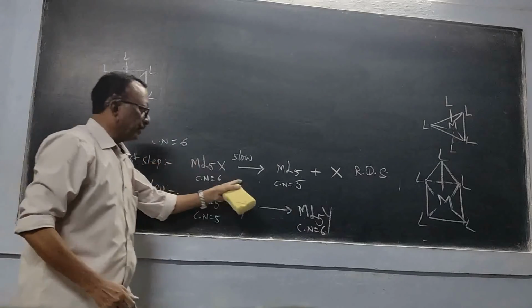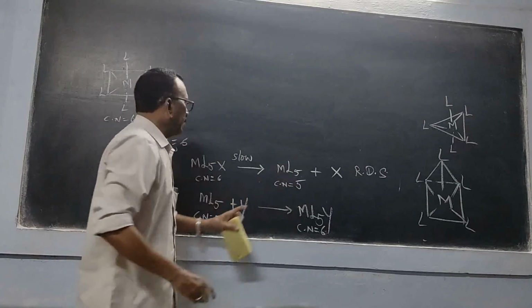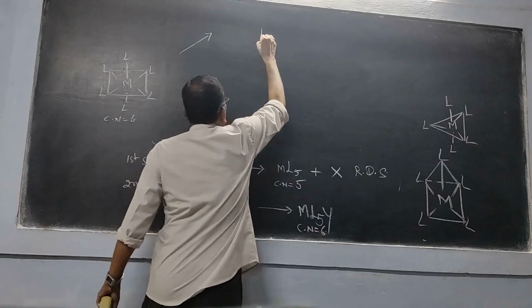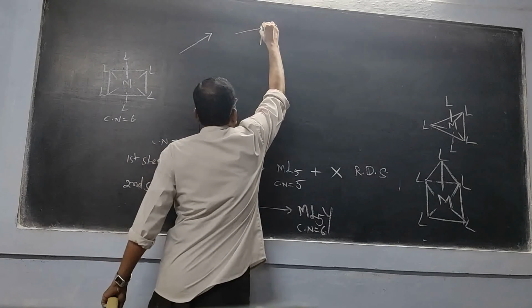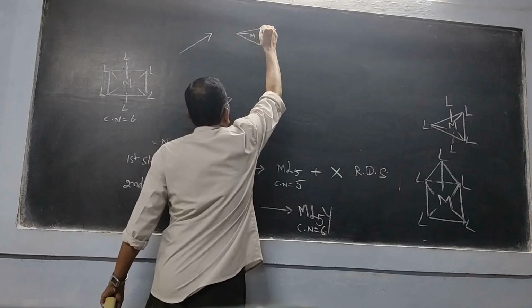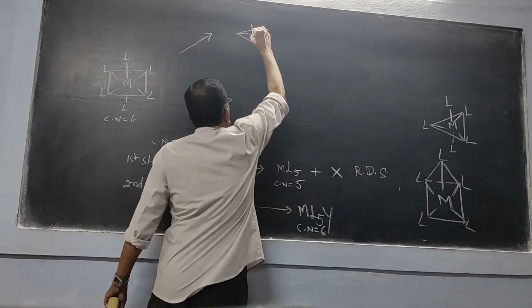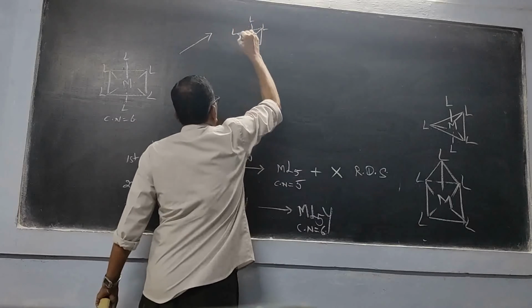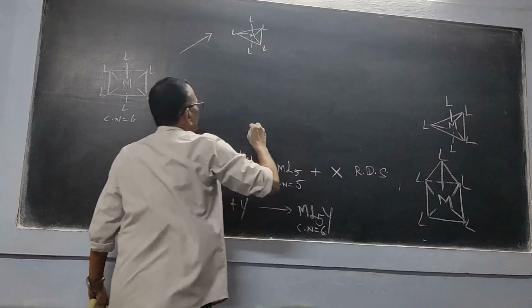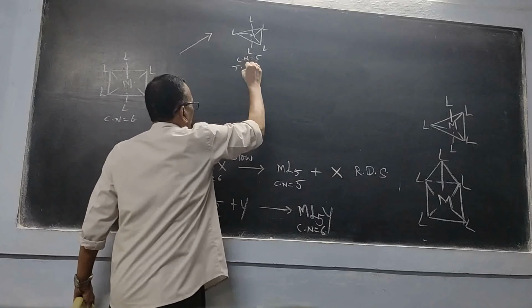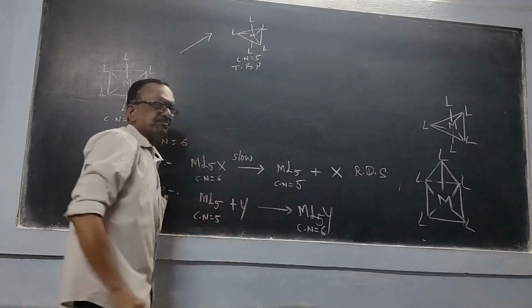Now it is converted into 5. That means one possibility is that it will have a trigonal bipyramid. This is the shape, top and bottom. Okay, here the coordination number is 5. This is trigonal bipyramid.